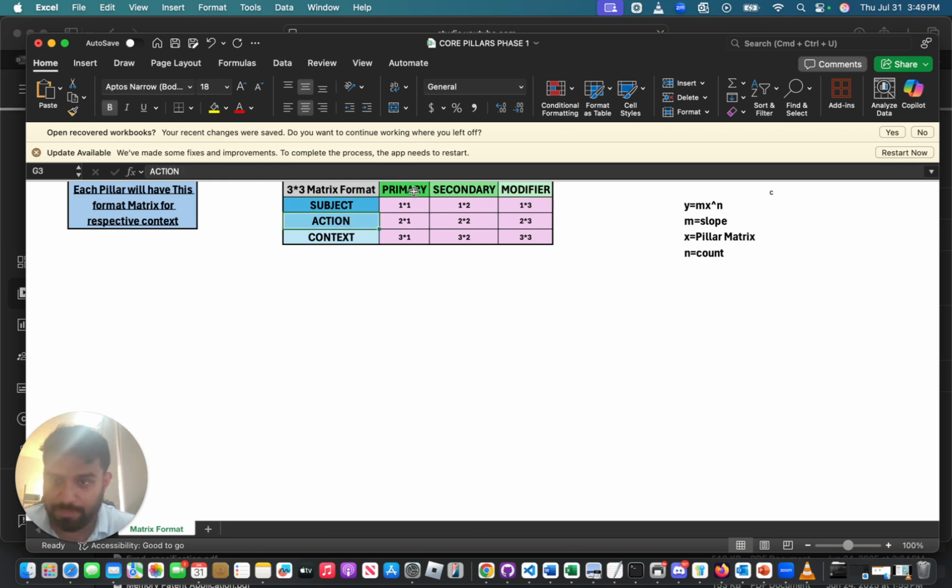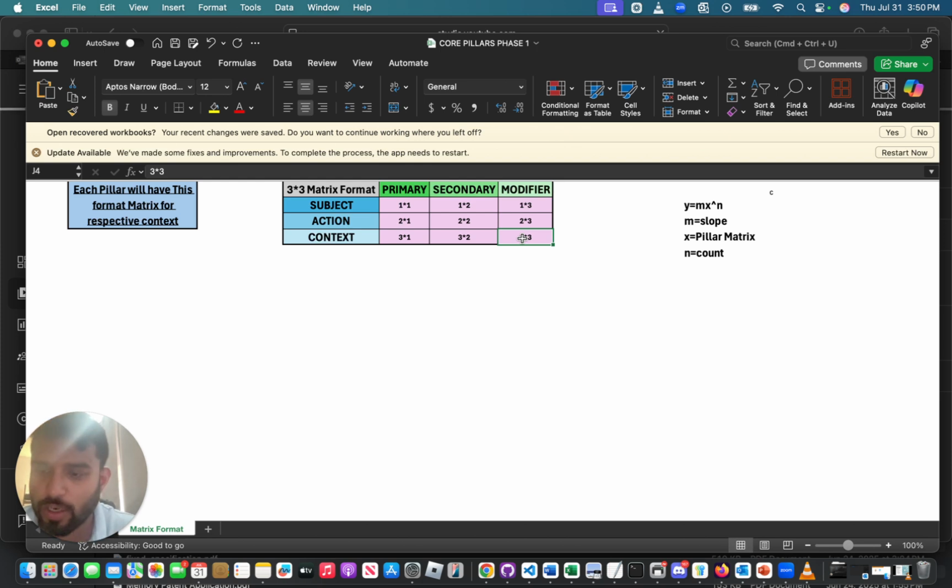Similarly, in the action case, everyone has read matrices. If not, you should learn it. It's about primary, secondary, and modifier. So action has a primary event. What secondary action are you suggesting, and what modifier action are you suggesting? And then we have context. Context talks about the event or the scenario that we are speaking about. What is the primary event? What is the secondary event? And what is the modifier in that event? Yeah, I do sound like a teacher, but I am not a teacher here. I'm just trying to explain the product, the proof of concept that I have built.